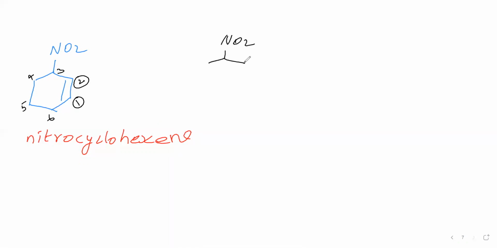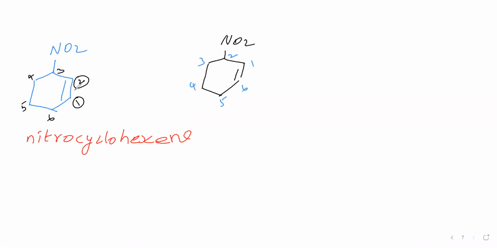Why can't we give in another manner, number 1 here, number 2, 3, 4, 5, 6? It is incorrect. Why? Here nitro group is there, and the C=C double bond is there, which has higher priority. Therefore the C=C double bond should get the least position, so we have started numbering here.